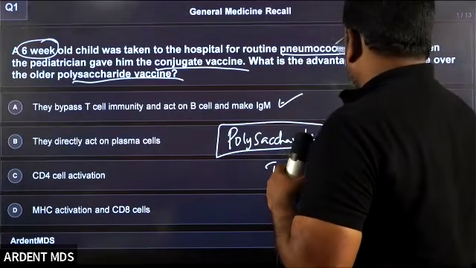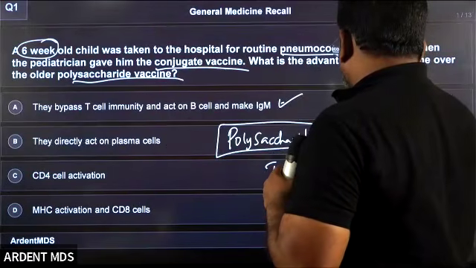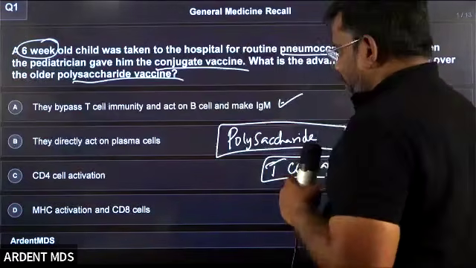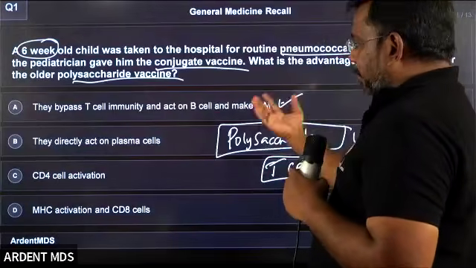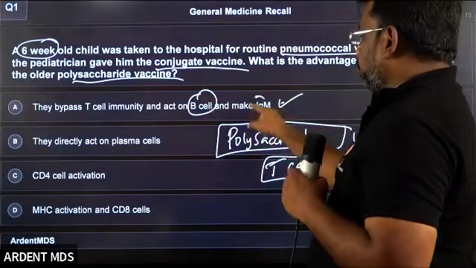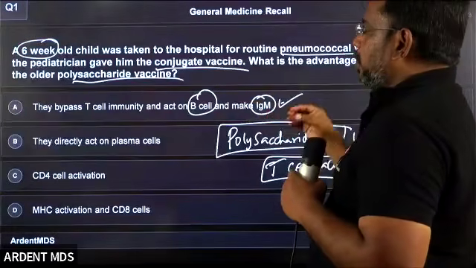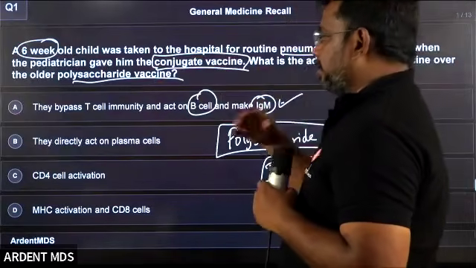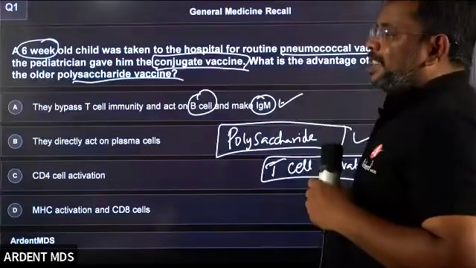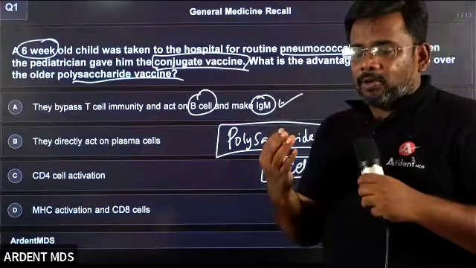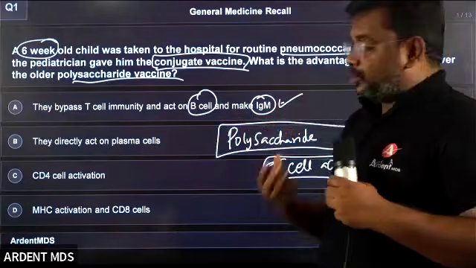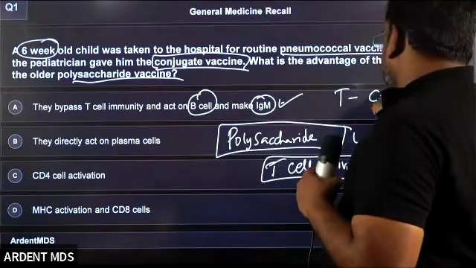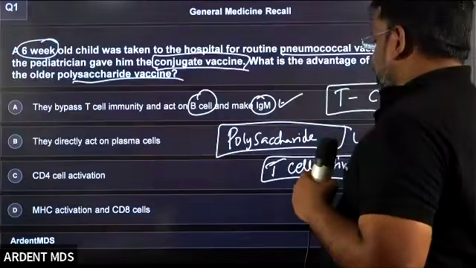T cell activation. But the conjugate vaccine, which does not do the T cell activation, directly acts on the B cell and produces antibodies. So conjugate vaccine usually will be given for small children, because small children do not have a good amount of T cells. Students, the key point: small children do not have a good amount of T lymphocytes.